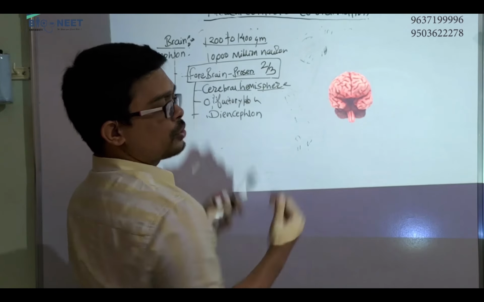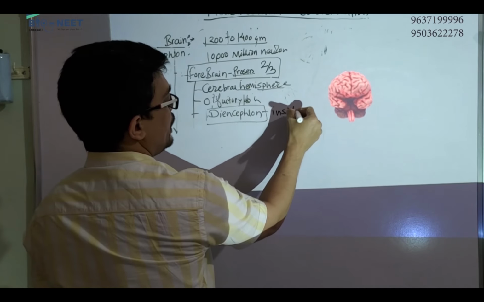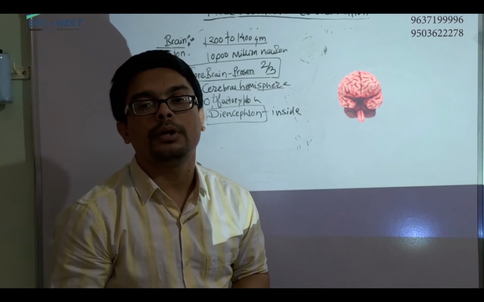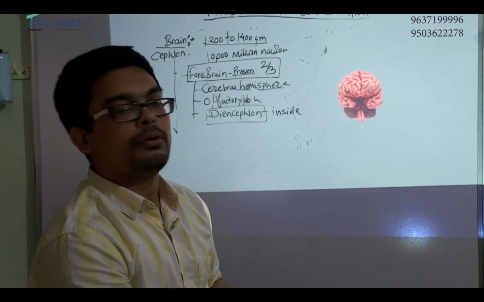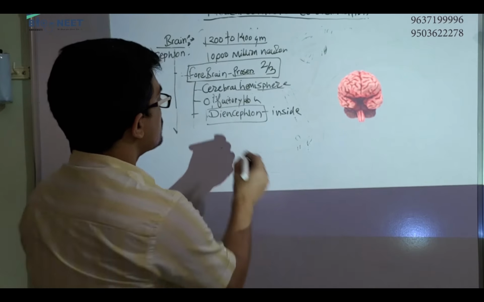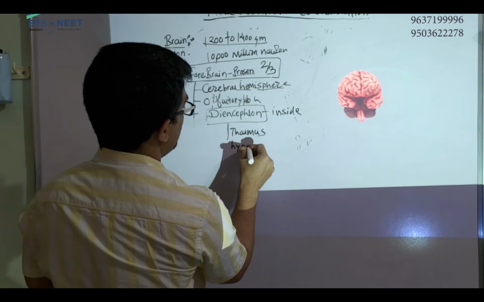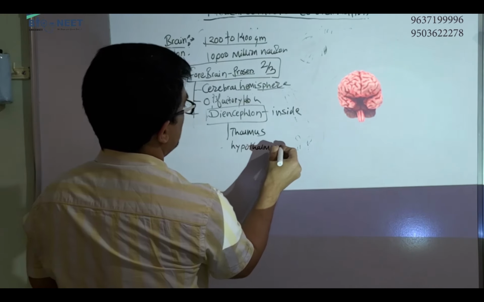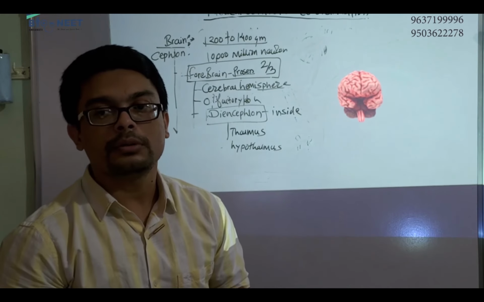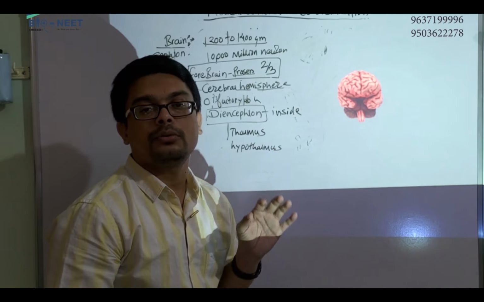If you separate these two hemispheres, you can see the diencephalon is inside. And this diencephalon is again made up of two parts. What are the parts of diencephalon basically? So diencephalon consists of thalamus and hypothalamus. Diencephalon is made up of thalamus and hypothalamus. Okay, so these are basically the gross parts of your brain.